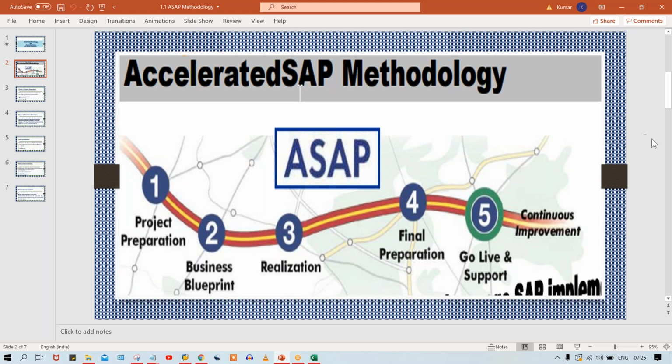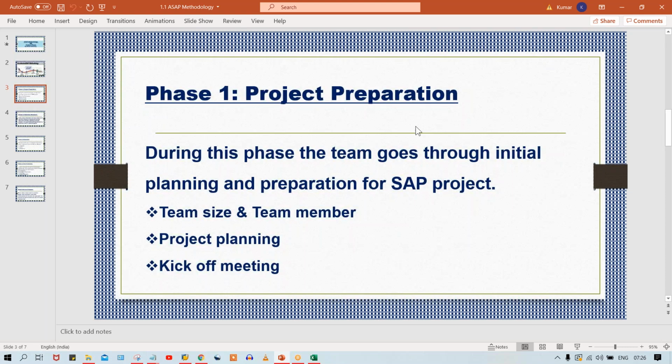Now here, these 5 phases are supposed to be followed. In every phase, certain activities are going to happen, guys. Those activities I'll explain one by one. So here, first of all, phase number 1, the project preparation phase. Look at here, during this phase, the team goes through initial planning and preparations for the SAP project. So what is happening here? First of all, the team size and team members are going to be decided.